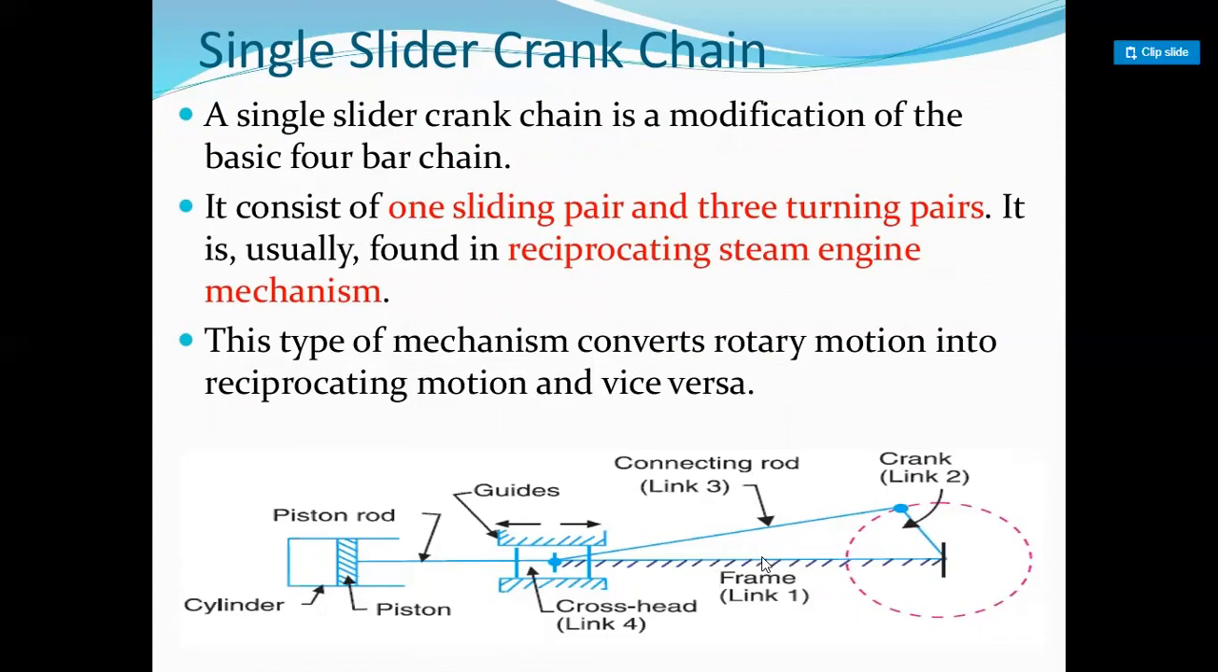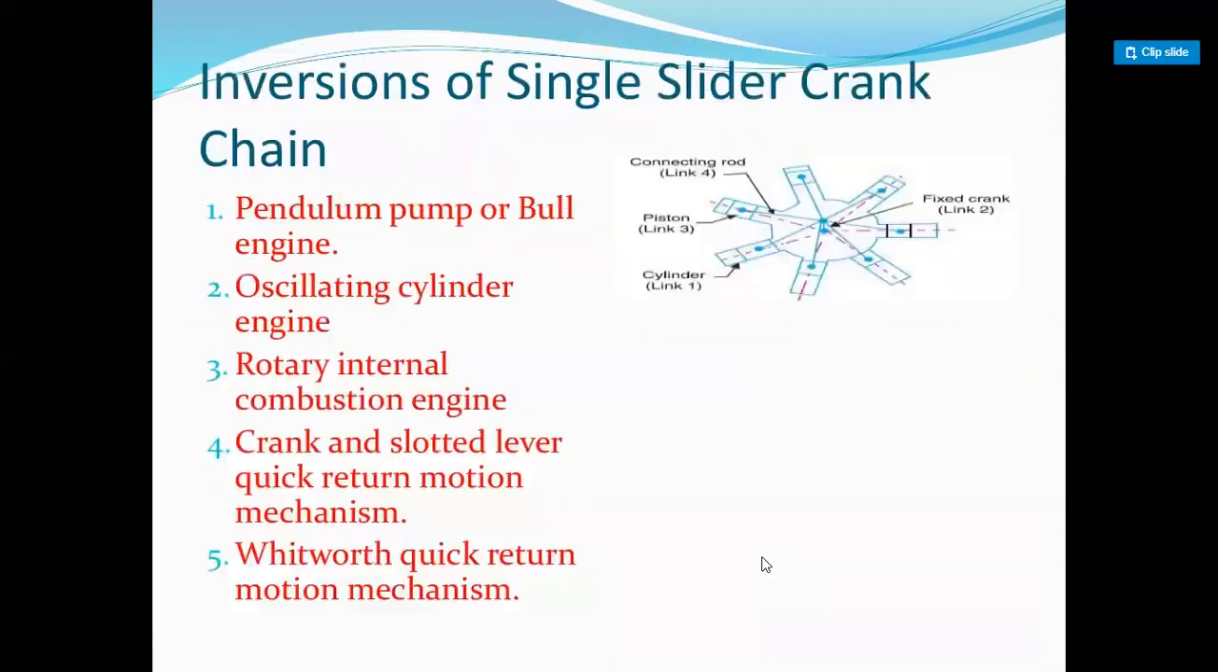Single slider crank chain, right? Single slider crank chain is a modification of the basic 4-bar chain, and it consists of one sliding pair and 3 turning pairs. It is usually found in the reciprocating steam engine mechanism. This is also one kind of inversion of 4-bar mechanism, and this type of mechanism converts rotary motion into reciprocating motion or vice versa, right?